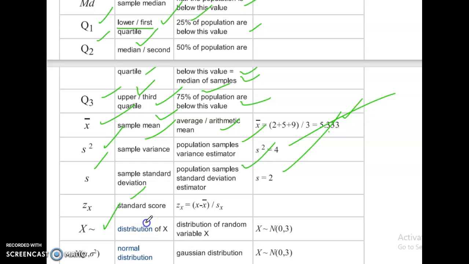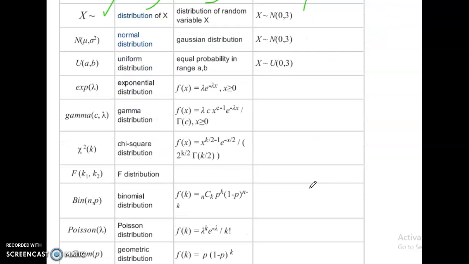X approximately, distribution of random variable x. x approximately N of 0,3. N of mu comma sigma square: normal or Gaussian distribution.